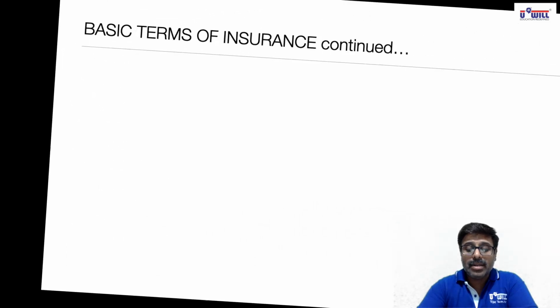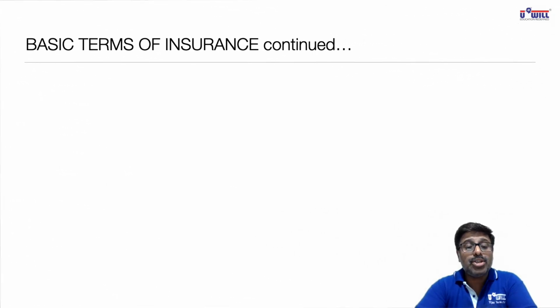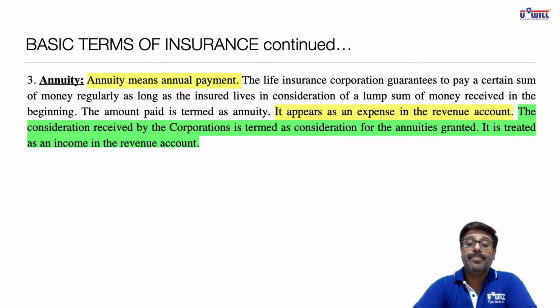Going further, the third term for insurance company is annuity. Now this is an important term, annuity, new term for you people. But in financial management, if you would have already done time value of money, then you are aware of what is the meaning of annuity. So annuity means annual payment. In simple language, annuity means annual payment.